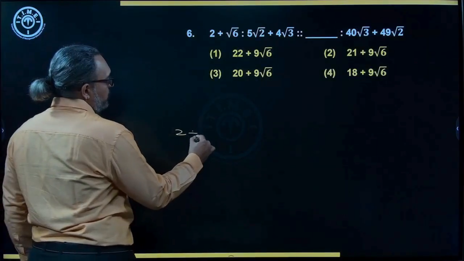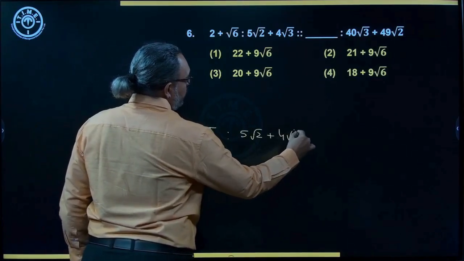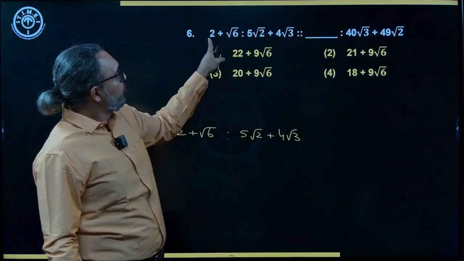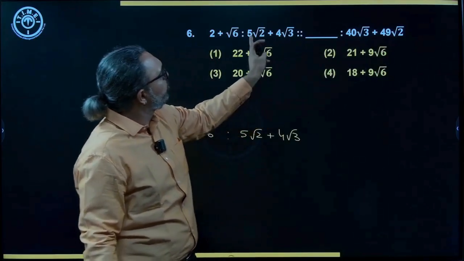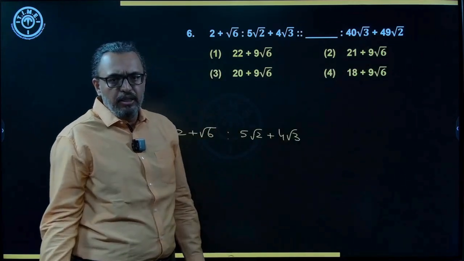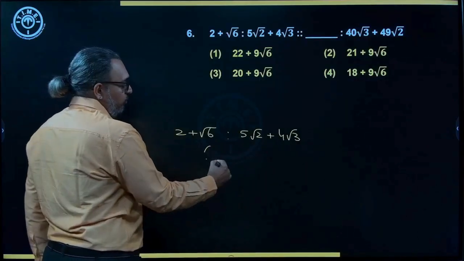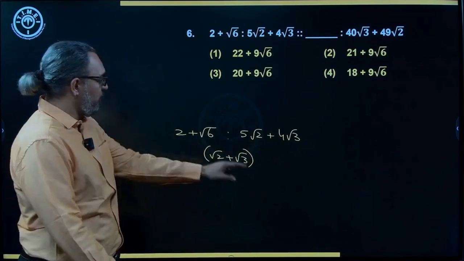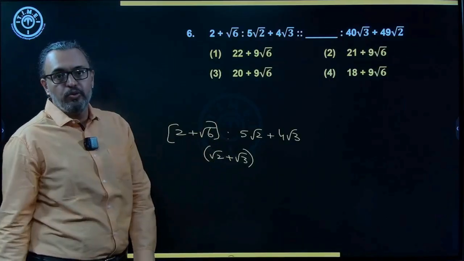So here we have 2 plus root 6. Then we have 5 root 2 plus 4 root 3. Now same way here, from a blank you have, see, same format, 2 plus root 6, here also some number plus root 6, and then again here you have root 3 plus root 2, root 2 plus root 3, it is nothing but you can interchange. This also can be written as root 2 plus root 3. So it is the same. Now how will I get root 2 plus root 3 from here? You multiply with root 2 plus root 3, because that is how my final thing is going to be. So when I take this number and I multiply with root 2 plus root 3, what will I get?